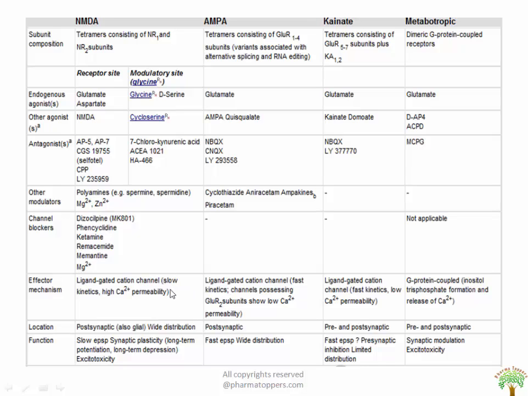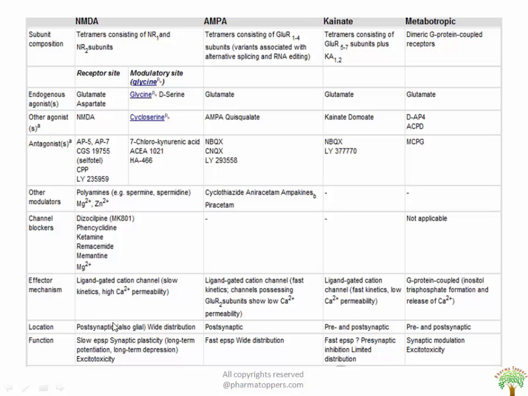and high calcium permeability, but in case of AMPA it is fast kinetic and the channel possesses low calcium permeability, mainly through the glutamate receptor type 2 subunit, and again in case of kainate it is fast kinetic and low calcium permeability, but in case of metabotropic it is GPCR, that is IP3 formation and release of calcium.